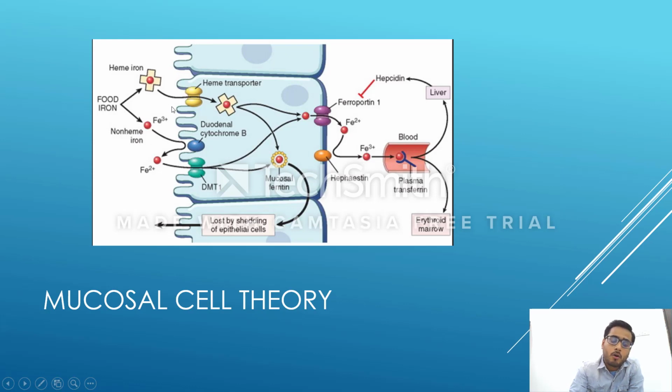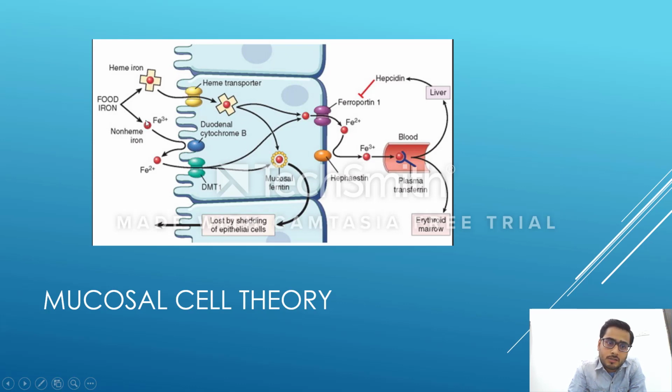I already told you, all the food which we eat mainly has Fe3+ as the iron inside, the non-heme iron. Now we have an enzyme that is known as duodenal cytochrome B reductase, which reduces Fe3+ to Fe2+, the easiest form of iron to get transported inside the duodenal mucosal cell. So again, the enzyme is duodenal cytochrome B reductase.